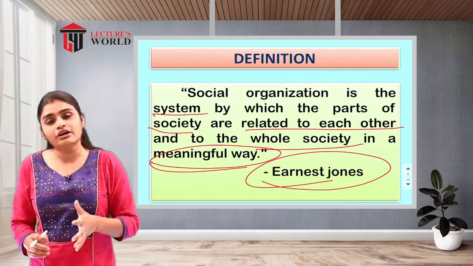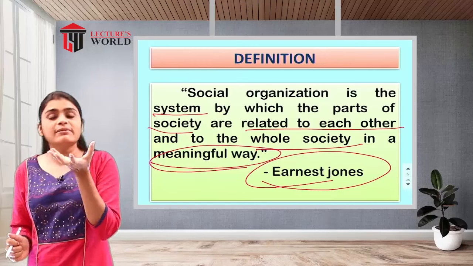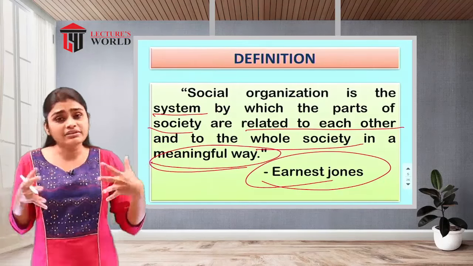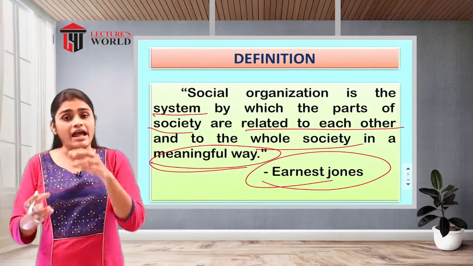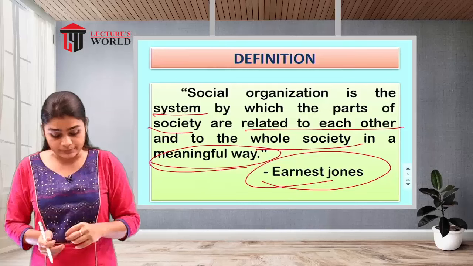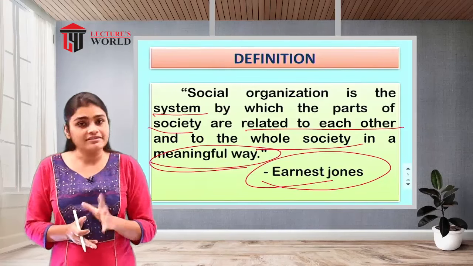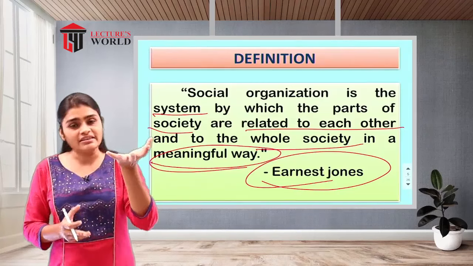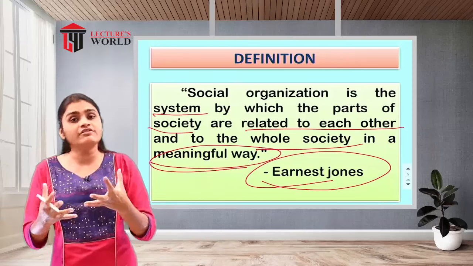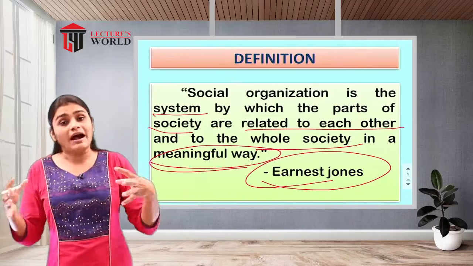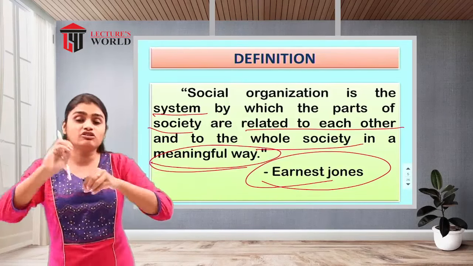Meaningful in the sense that they have specific goals and specific needs in mind, and to satisfy those needs they come into accordance and establish interpersonal relationships. So, according to Ernest Jones, a social organization is one system. In a system, different parts and different functions are there, and all the parts carry out different functions in association with each other.